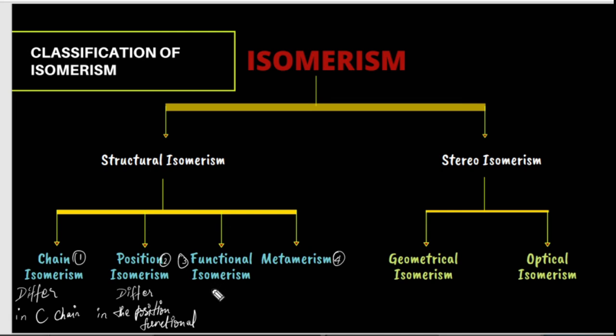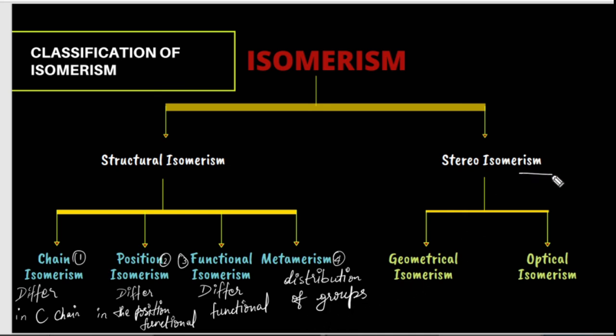Now next we have functional isomerism. They differ in having different functional groups itself. And metamerism, even here the molecular formula is same, but they differ in distribution of groups on either side of the functional group, which is called metamerism.